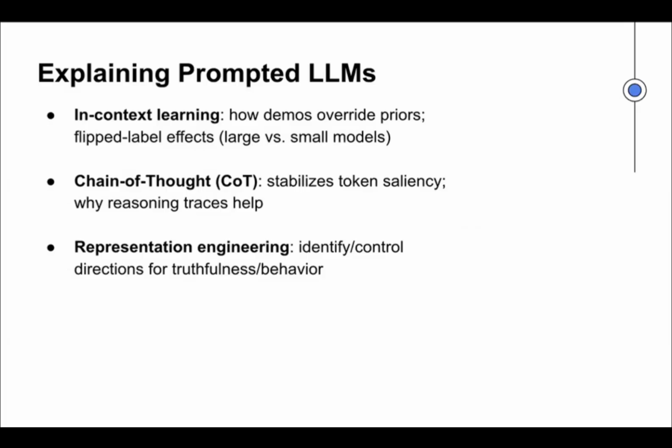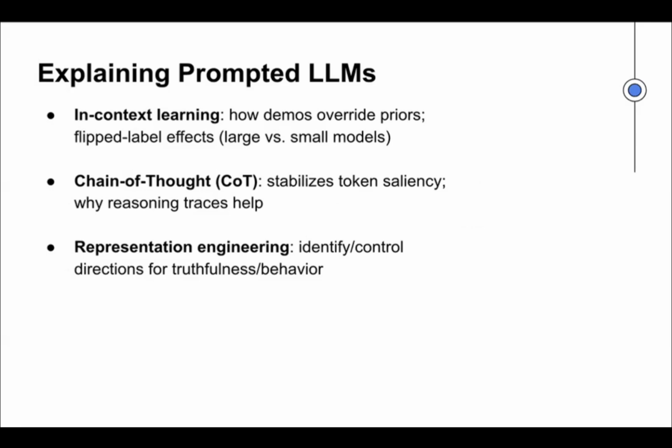Then we need to explain prompting. When we prompt a model, the context we give can shape its behaviors. The first is in-context learning. That is, a few examples in the prompt can change the answer style. Another is chain of thought, which is COT.